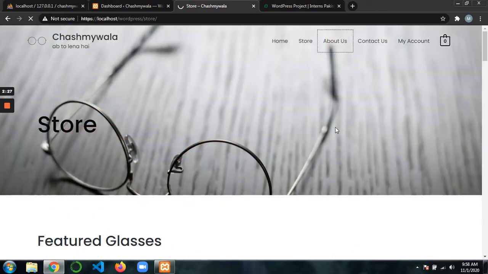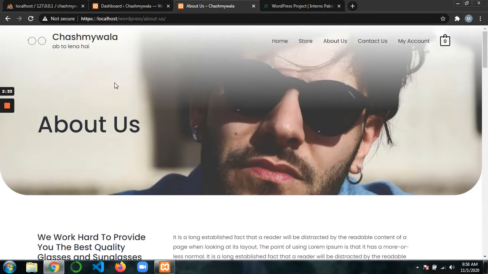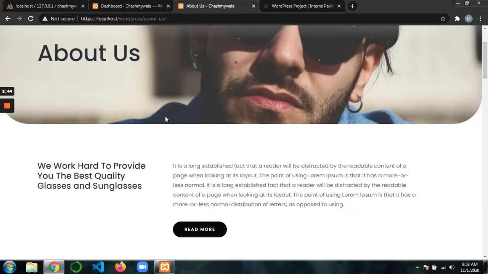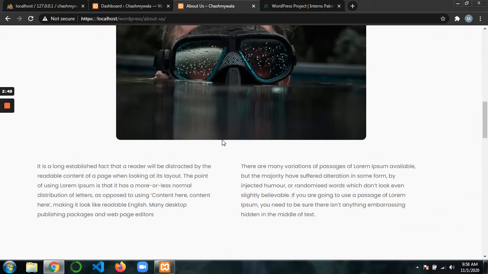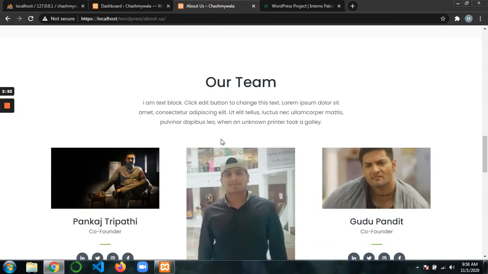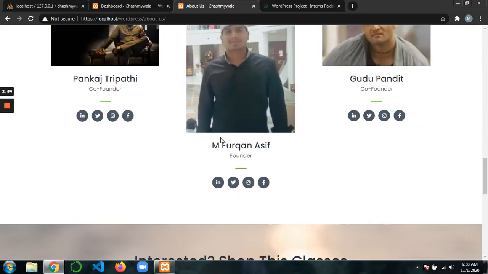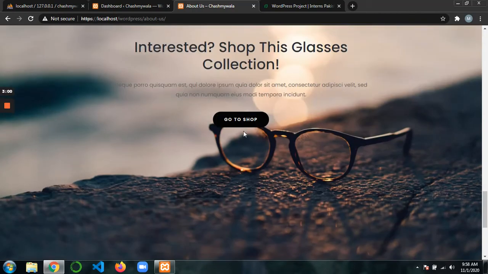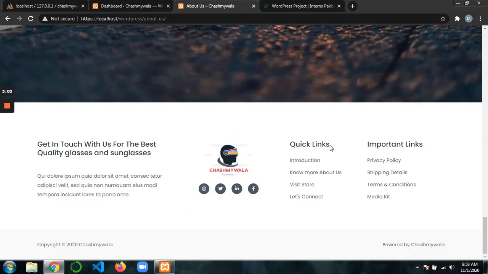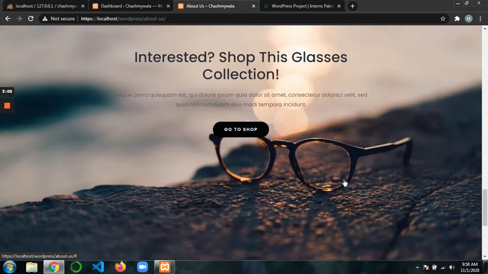If you want to know about us, about the Chashma Wala company, let's visit the about page. This is the main header, or heading, for this page. In this there is a partition in which we have a heading about us and what we provide: best quality glasses and sunglasses, our company mission, and our team, the founders of Chashma Wala. And again, if you want to go to shop, there is a link from here. You can still go to shop from here. And here is our footer again.